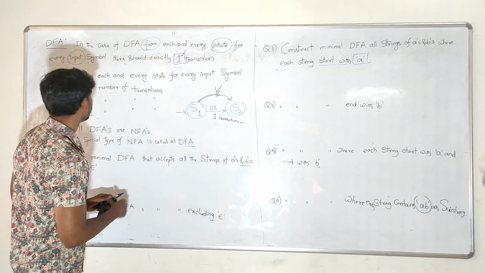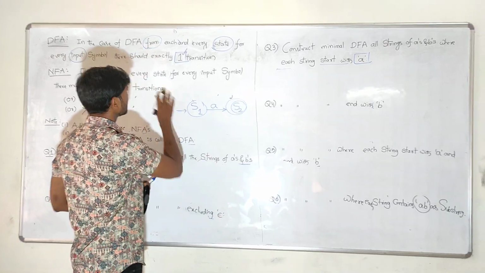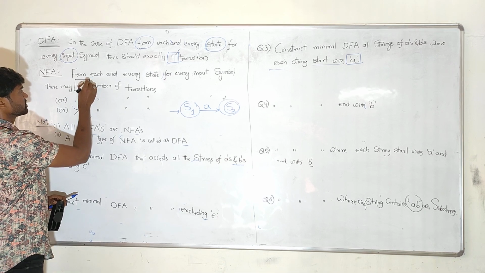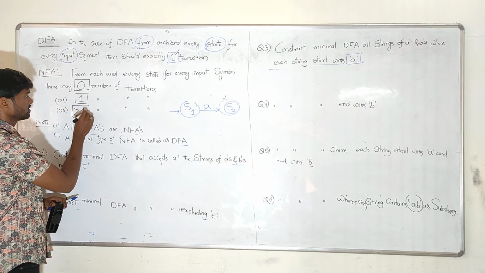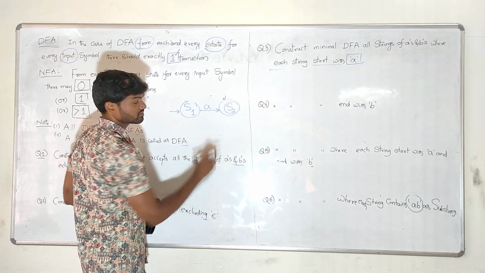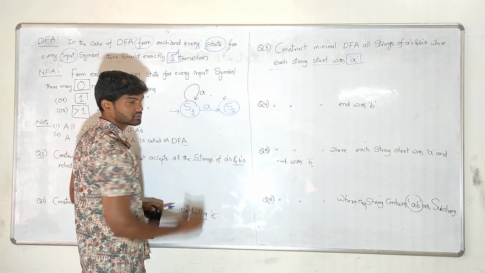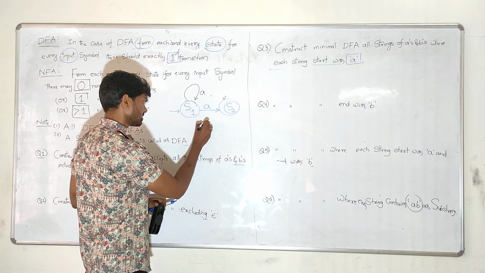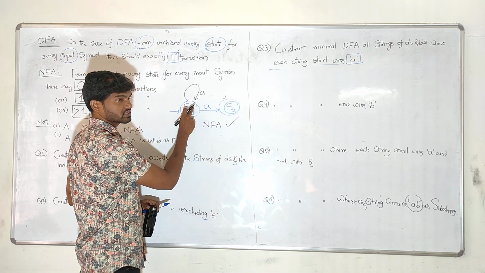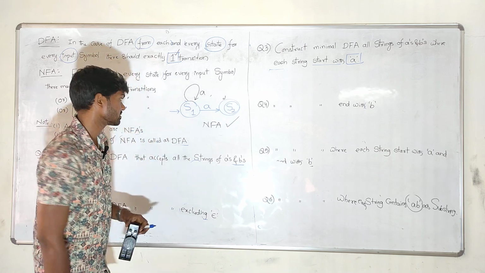Now coming to NFA, it is the same thing with a little bit of variation. From each and every state, per given input symbol, there may be 0 transitions, there may be 1, there may be greater than 1. This means that on S1 I apply input symbol A and I reach S2. Now the question is, can I give input symbol A on the same state again? In the case of NFA these are accepted. On a given state, you can give any number of input symbols and reach different states. That is valid in the case of NFA.